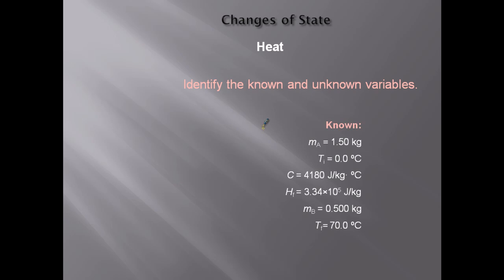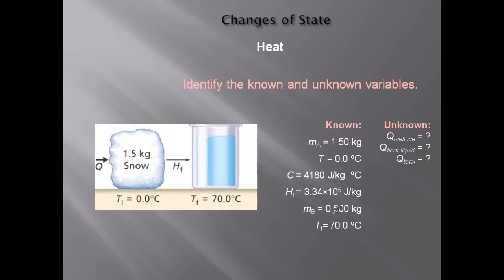Identify the knowns and unknowns. We know the mass of the snow. We know the initial temperature. We know the specific heat of water. Snow is just frozen water. We know the heat of fusion for water. We know how much water we're going to get out of it. And we know the final temperature we want to reach. Unknowns: we don't know the Q to melt the ice, the Q to heat the liquid, or the Q total. So we start at 1.5 kilograms of snow, and we end up with 0.5 kilograms of water. That's because there are gases and other things trapped in the snow that get released.